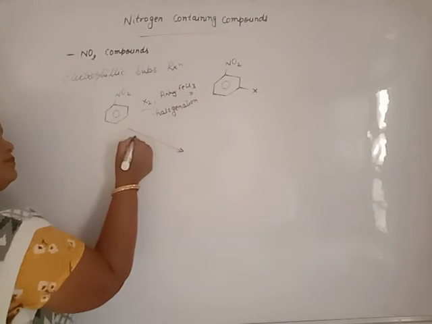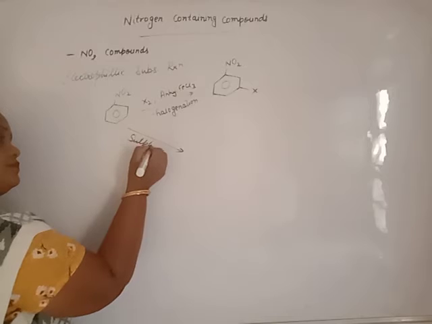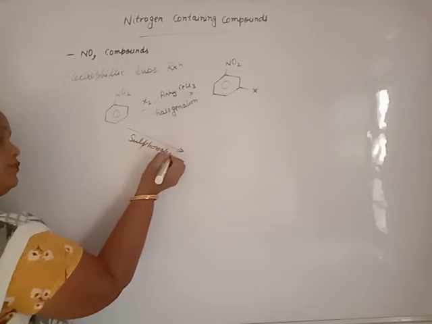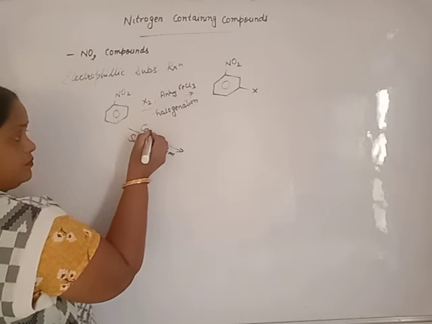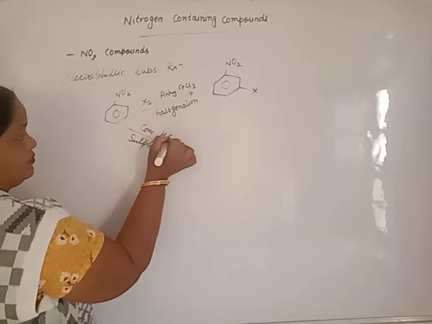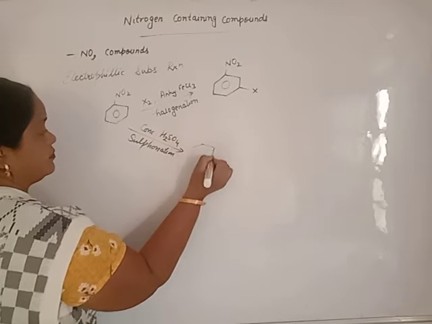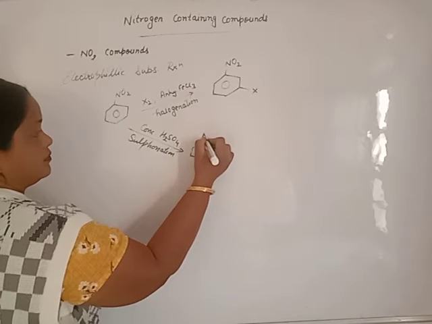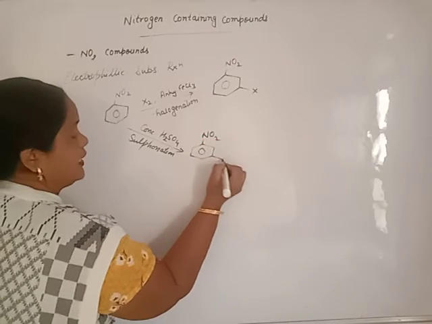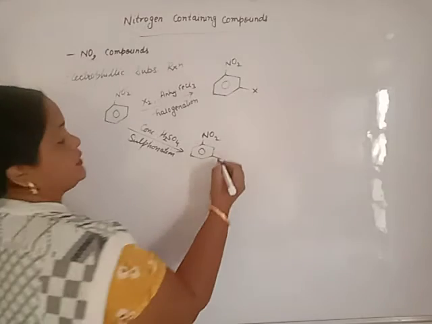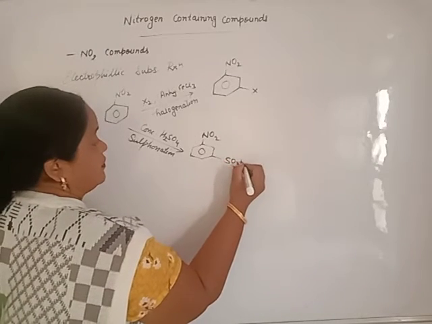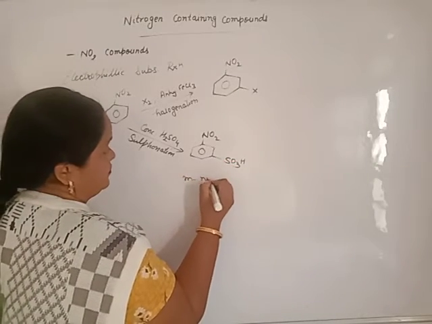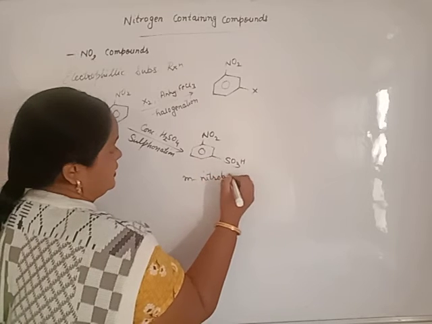On sulfonation, reaction with sulfuric acid, we will get meta-nitrobenzene sulfonic acid.